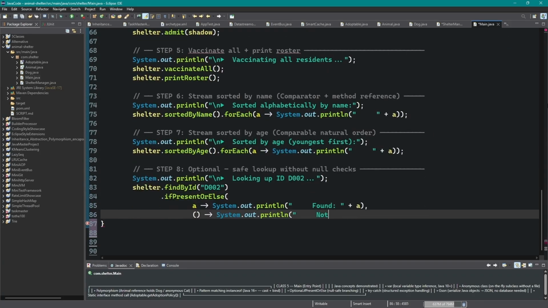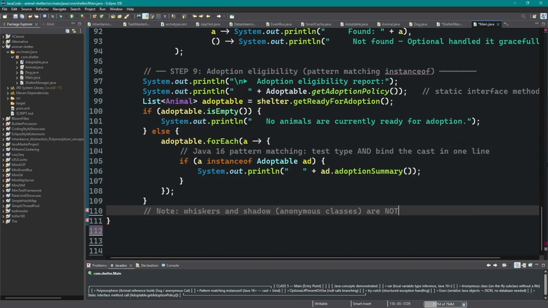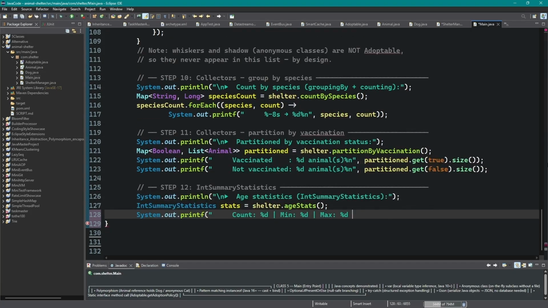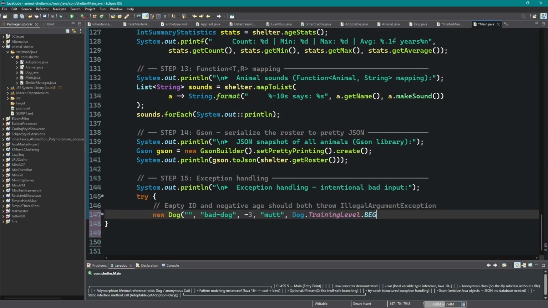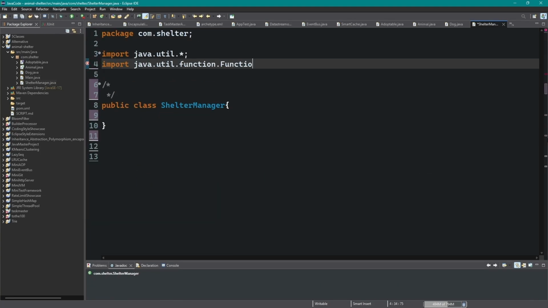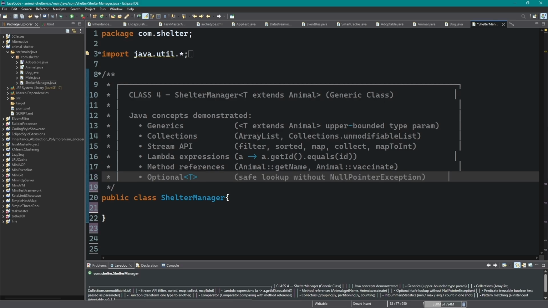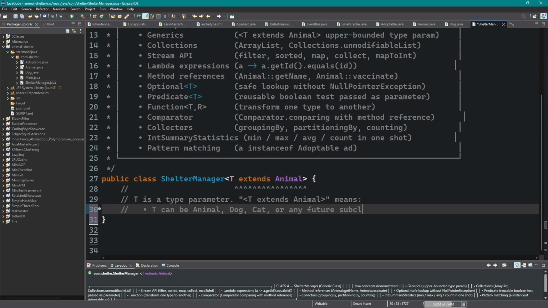No body, no public abstract, that's implicit. Any class that implements this interface must provide both. A default method, provided for free to every implementer. It can call the abstract methods above because at runtime the concrete class will have filled them in. Static interface method, called on the interface itself, no object needed, Adoptable.getAdoptionPolicy.